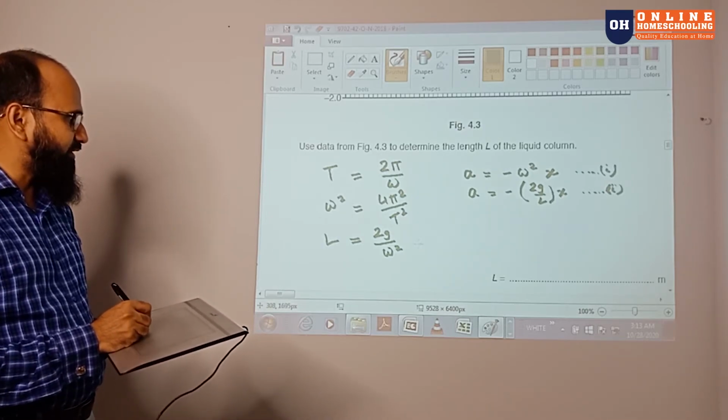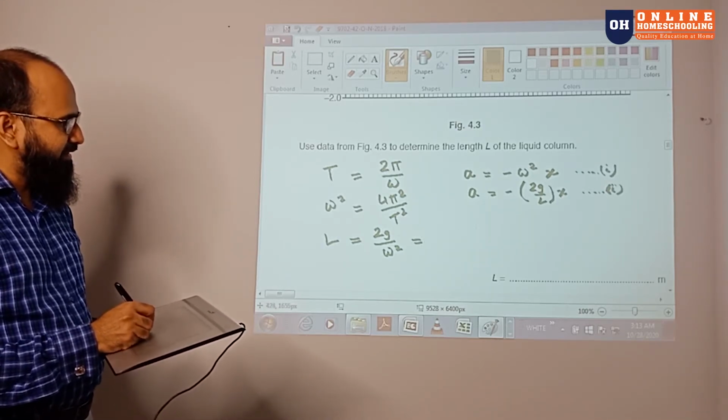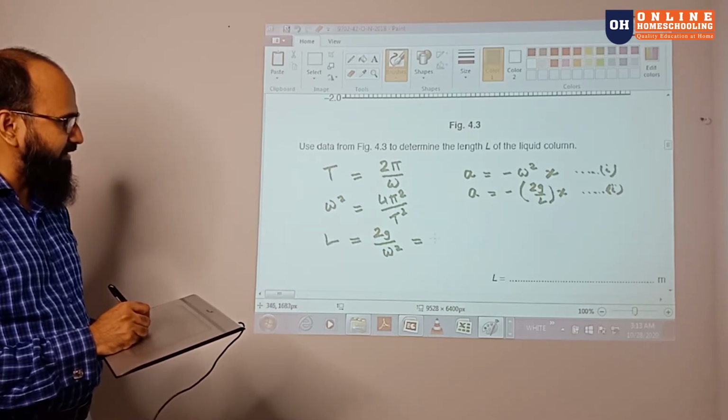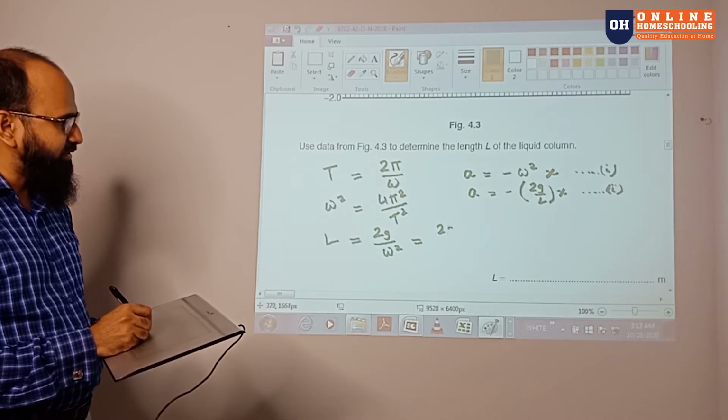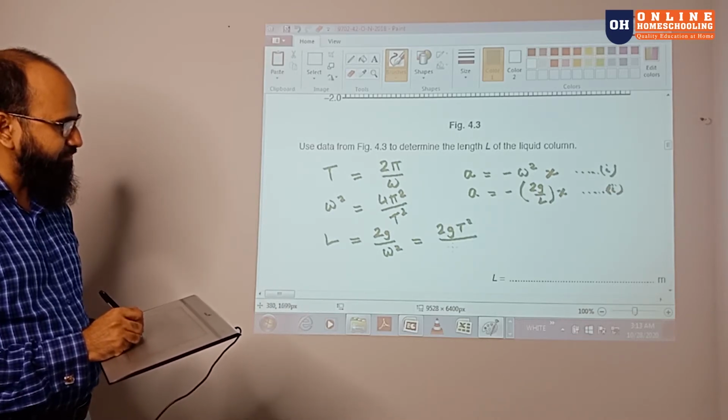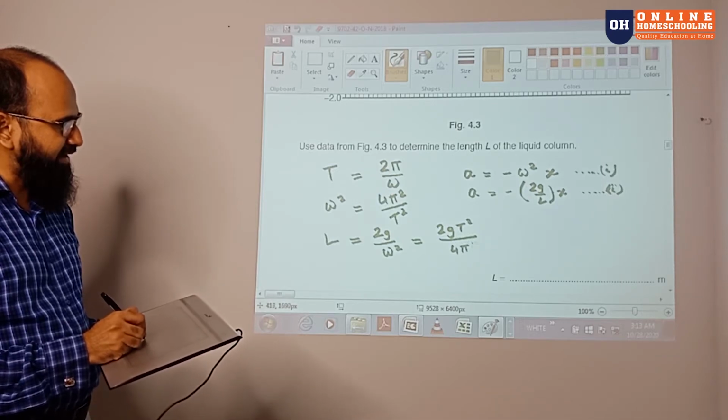So from there, you put the value over there. Omega square you know already. If you put the value, it will be twice g T square by 4 pi square.